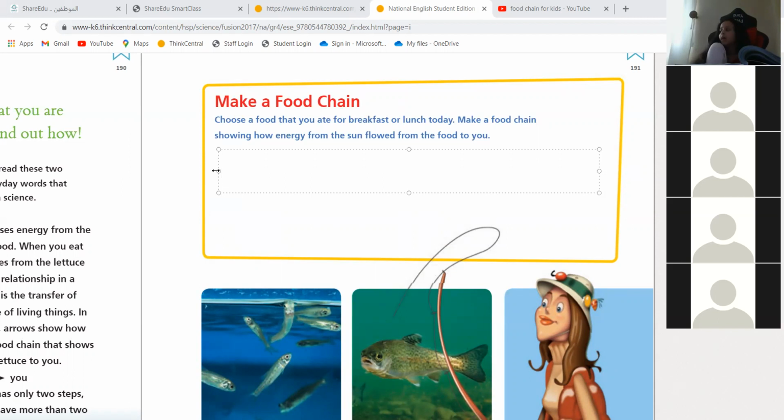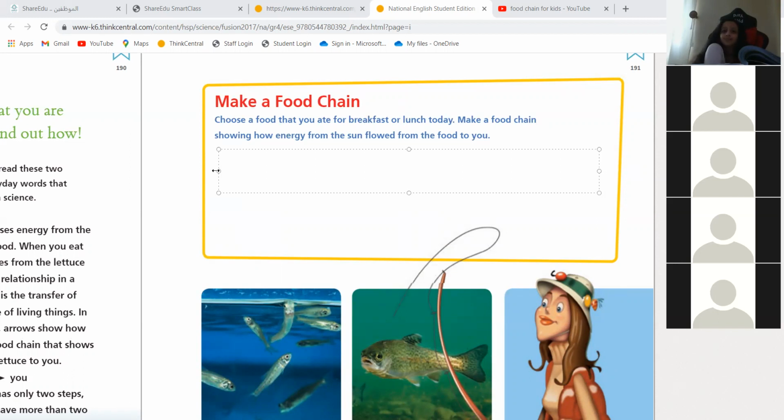Fatuma, what did you eat this morning? I didn't eat anything. Miss, I'm eating like a pizza. You ate what? I ate something. Okay, Dana, what did you eat? Miss, I ate like a sandwich egg.